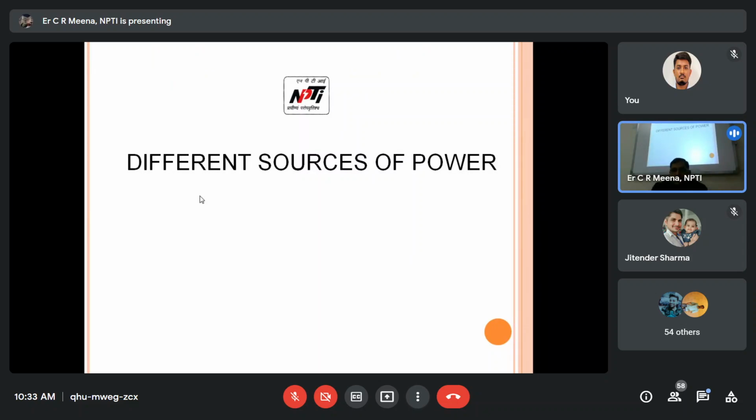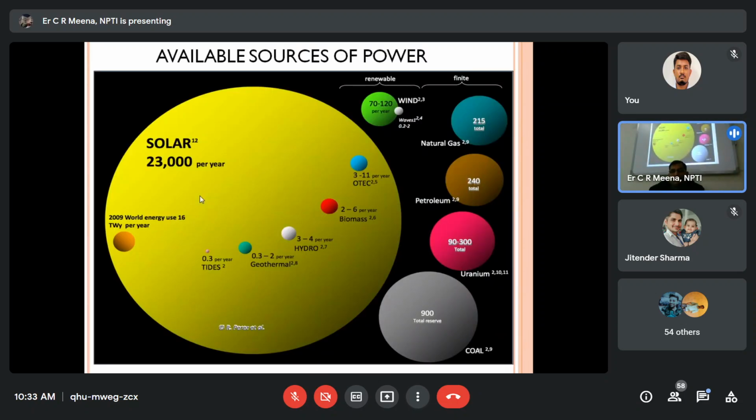So this is the history of power generation and electricity development. What types of sources are available in renewable energy? The ultimate source of energy is solar, which is 23,000 per year. The diameter of each circle represents the source quantity. Solar represents the whole solar source. This much represents 3 to 11 per year. This one is biomass, this is hydro, this is geothermal, this is tides. Renewable energy sources are only this much.